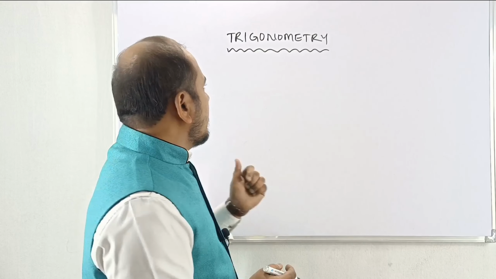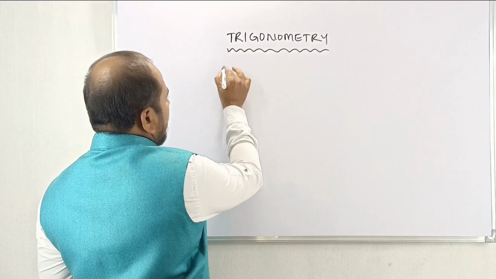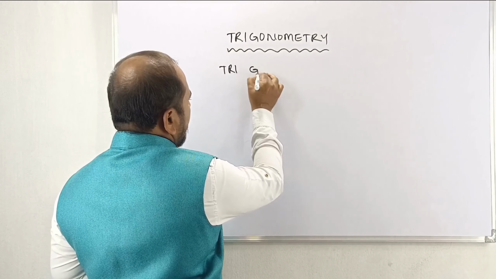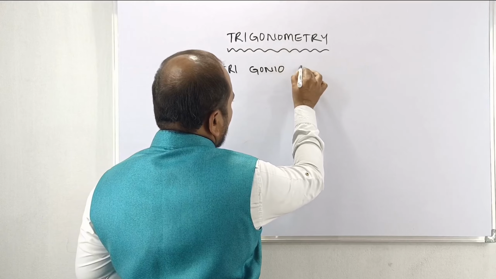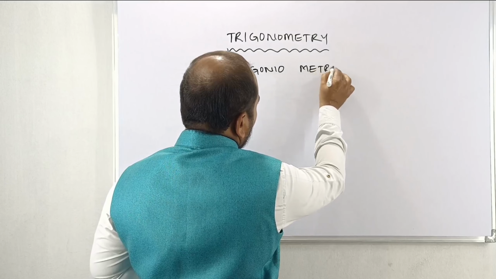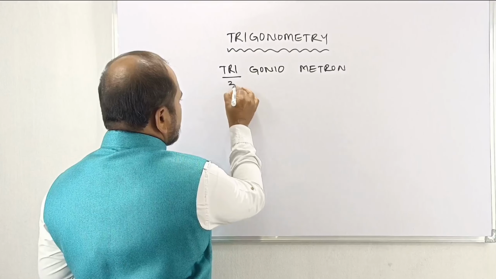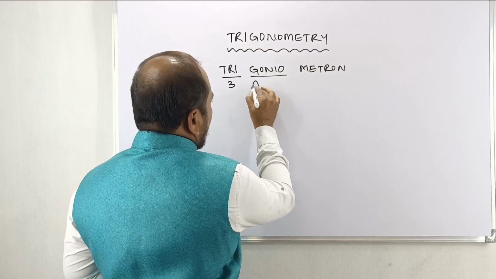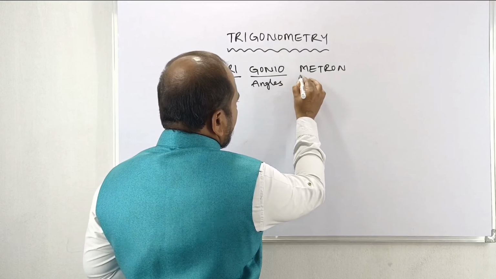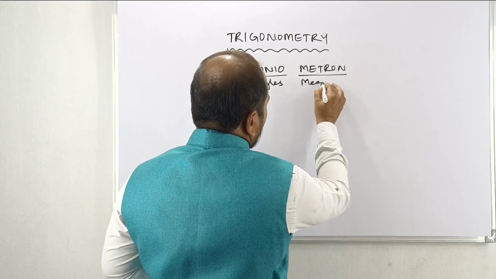My dears, trigonometry is derived from Greek words: tri, gonio and metron. Tri means three, gonio means angles, and metron is nothing but measurement.